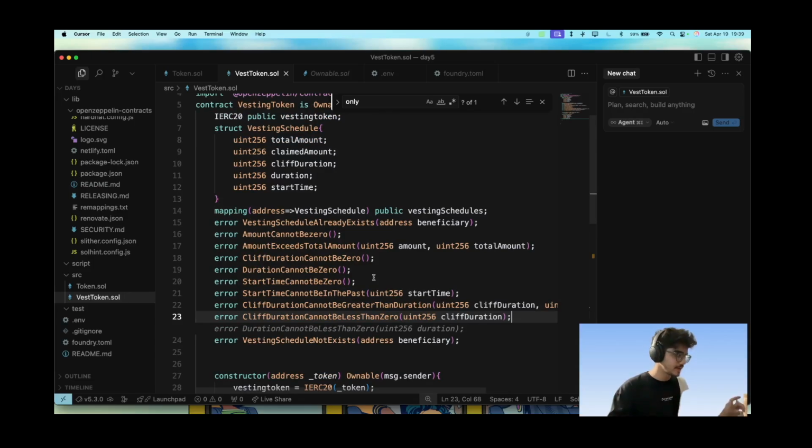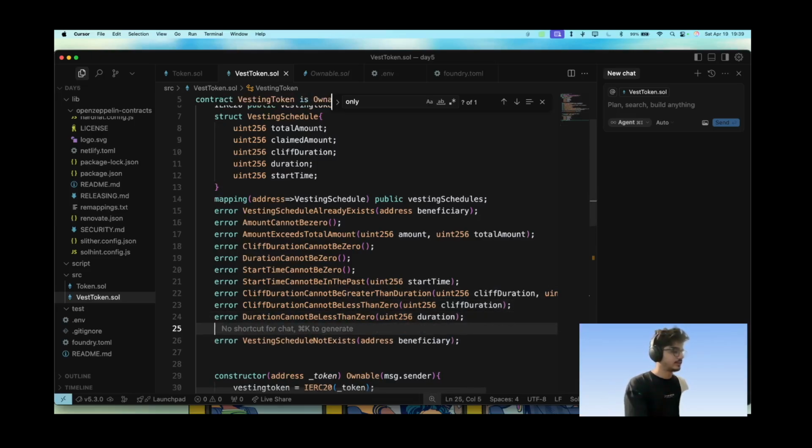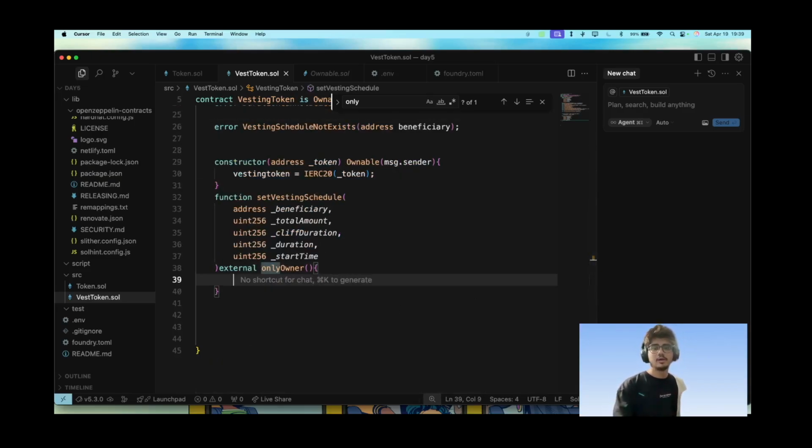Wow, so AI is very good at suggesting all these errors, and we'll try to use as many of these errors as we can. Duration cannot be less than 0, amount cannot be less than 0, whatever. I have done that. Okay, now the first thing we need here is to check if the vesting already exists or not, and if the amount is not set or amount is not 0 when we are calling this function. So require vesting schedule.